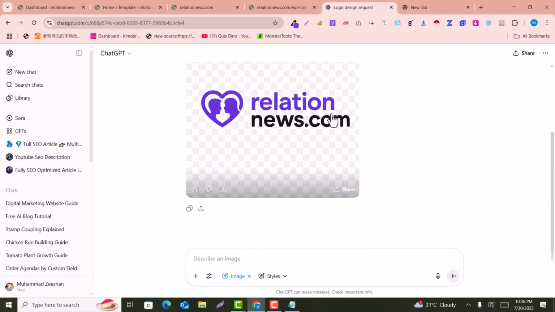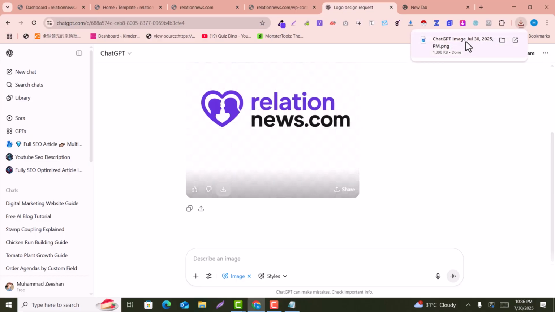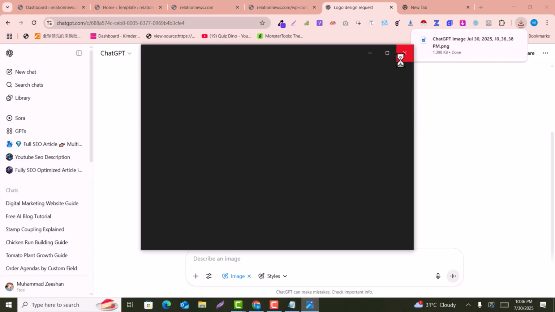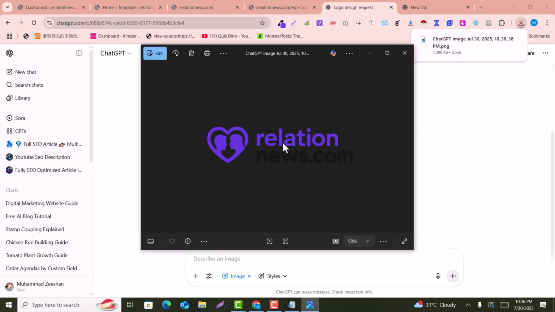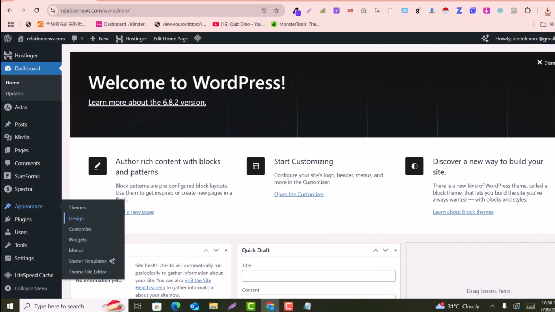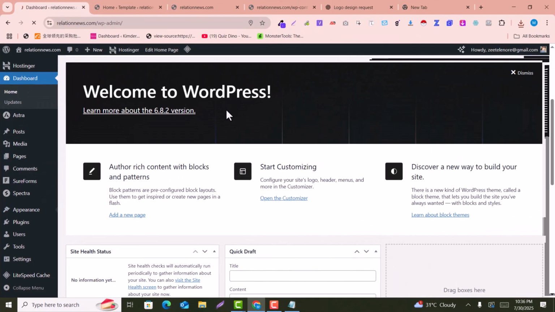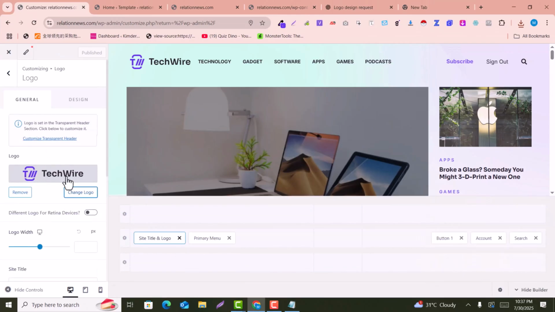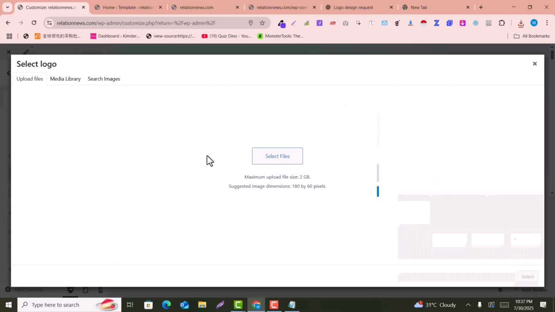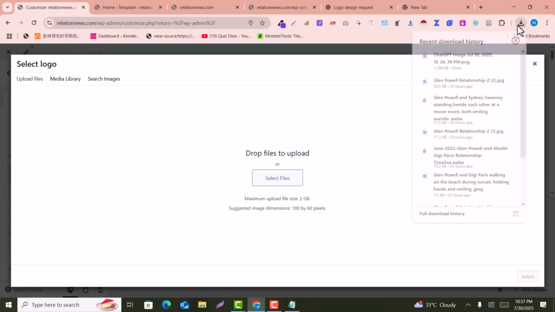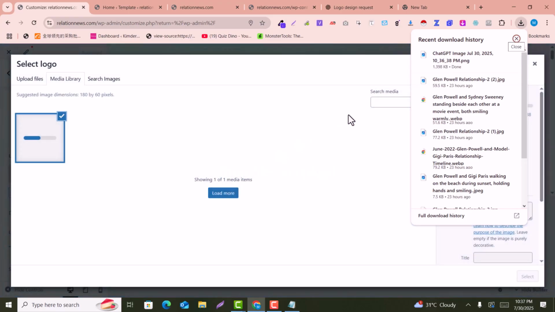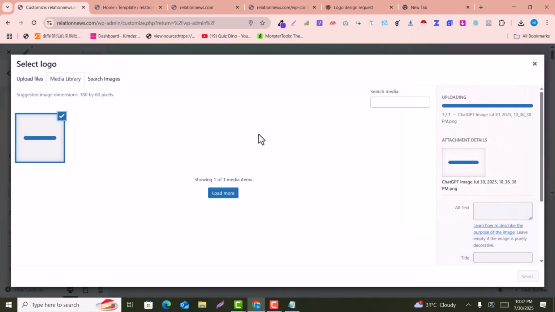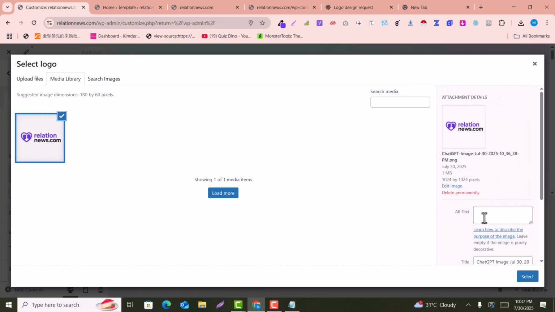Now you can see ChatGPT has given us an amazing logo. If you want to make modifications, you can also do that, but I will just download this logo, and this is downloaded into our PC, you can see. And here in the dashboard, you just need to click on customize. Here in the header, you just need to click on site title and logo. So this is the site title and logo. Here change logo and upload the logo that you have recently created. So I just upload this, and here you can change the title.